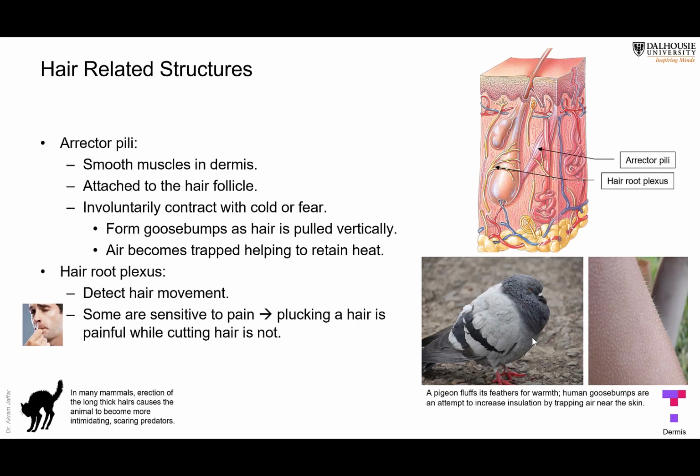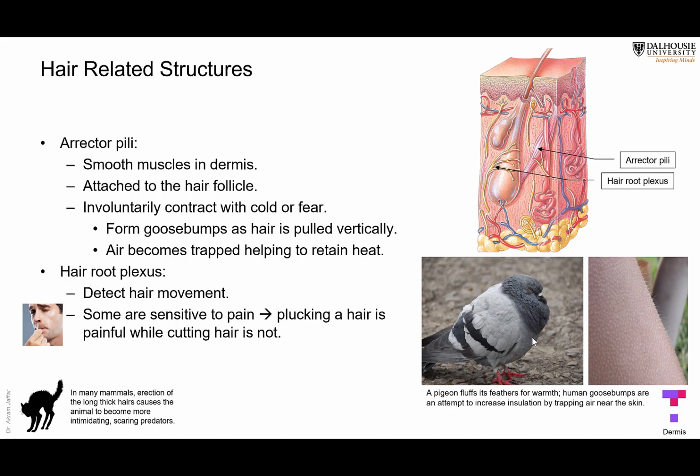There are certain structures related to the hair. One of them is smooth muscle fibers. We are going to talk about muscles later on, and we will see that there are three types. There are skeletal muscles, most of the muscles that are named in the body at least. Then there are cardiac muscles, which are present only in the heart. And there are smooth muscles, which are present everywhere. They are usually present in tubes, so they control the lumen of the tube, dilating or contracting, for example. There are smooth muscles in the pupil of the eye. We'll talk about it later on: dilator pupillae and sphincter pupillae.